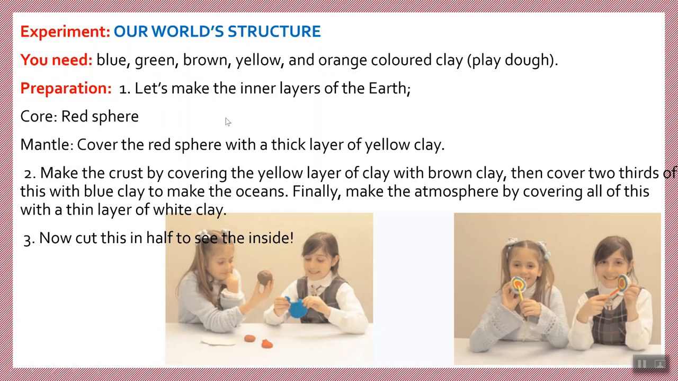And let's make the inner layers of the Earth. Make the core a red sphere, and for the mantle, cover the red sphere with a thick layer of yellow clay. And then when you make the other parts and cut it in half, you will see that it's just like this picture, and you will get the idea about the Earth's layers.